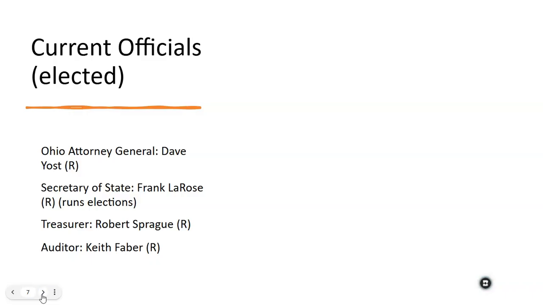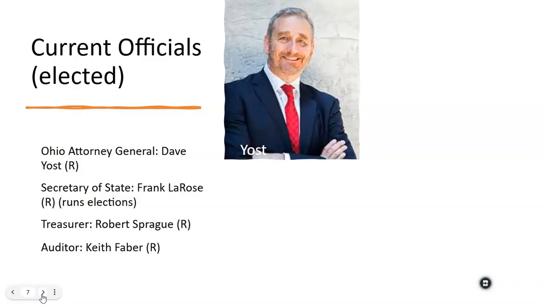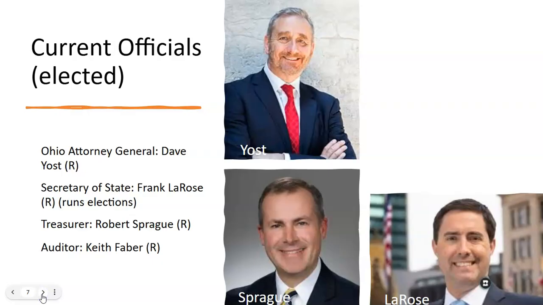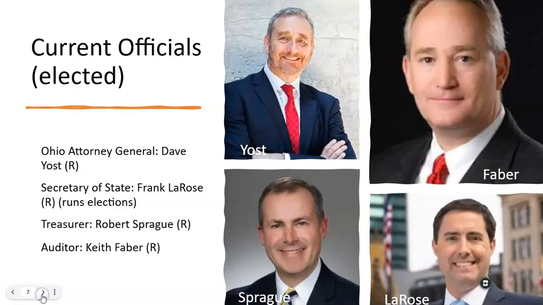Our current elected officials. Currently, our Ohio Attorney General is a man by the name of Dave Yost. He is a Republican. Our current Secretary of State is Frank LaRose, also a Republican. Remember, the Secretary of State in Ohio runs elections. The Treasurer is a man by the name of Robert Sprague, and the Auditor is a man by the name of Keith Faber. All four of these men are Republicans. Even though they are not appointed by Governor DeWine, they do all belong to the same political party.